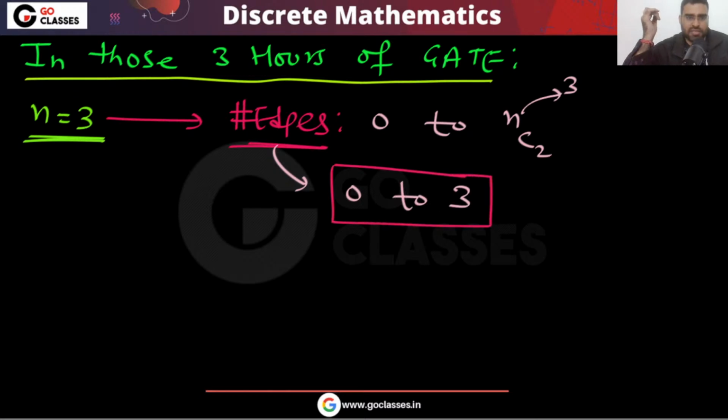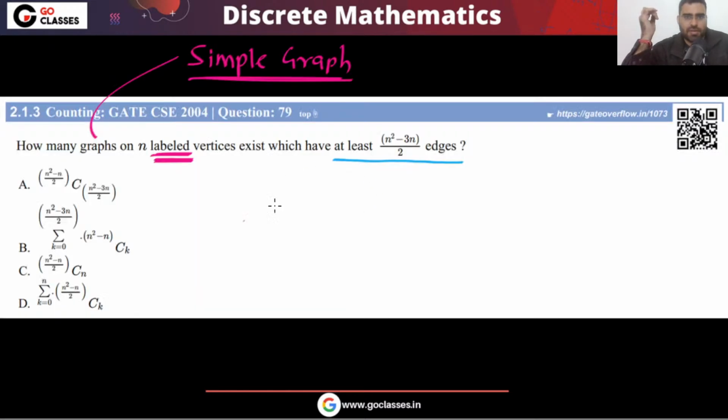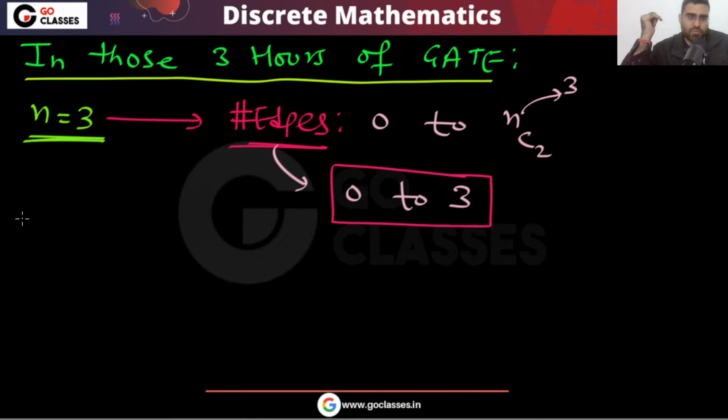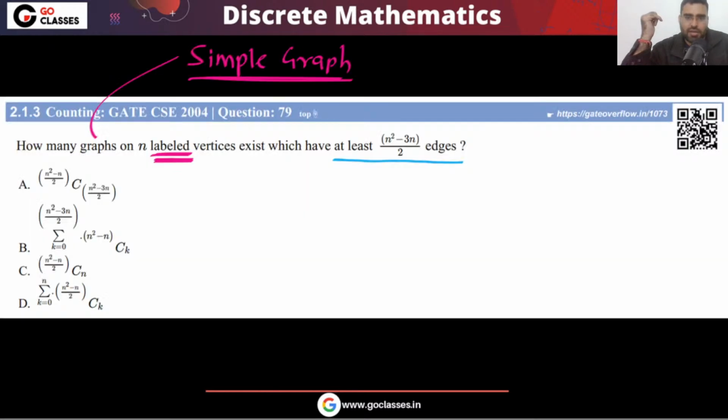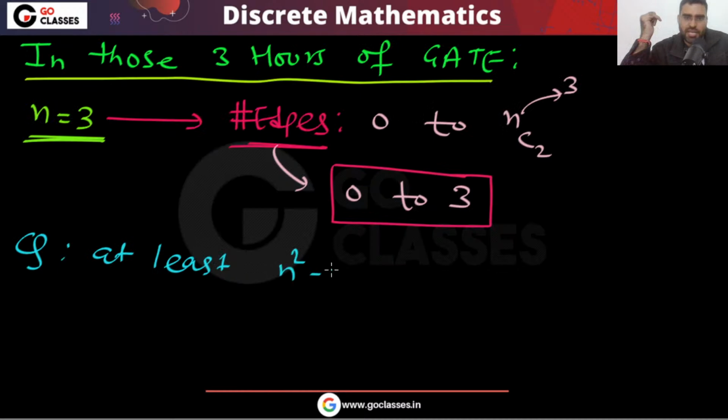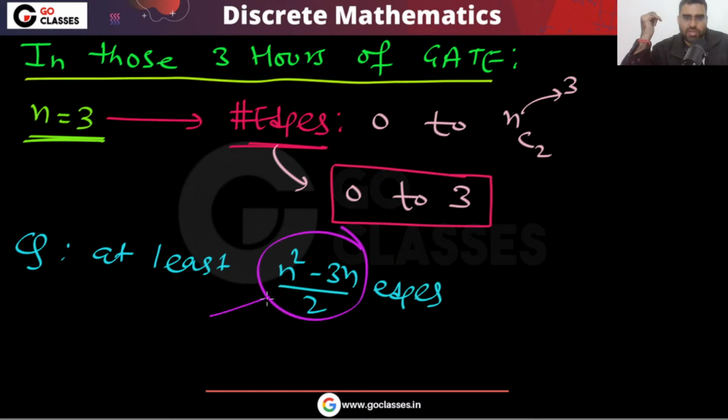Now what is the question saying? The question is saying that at least n square minus 3n by 2 edges must be there, at least these many edges. So what is this value? First of all, n square, that is 3 square, 9, minus 3 into 3. That will be 0, so at least 0 edges.